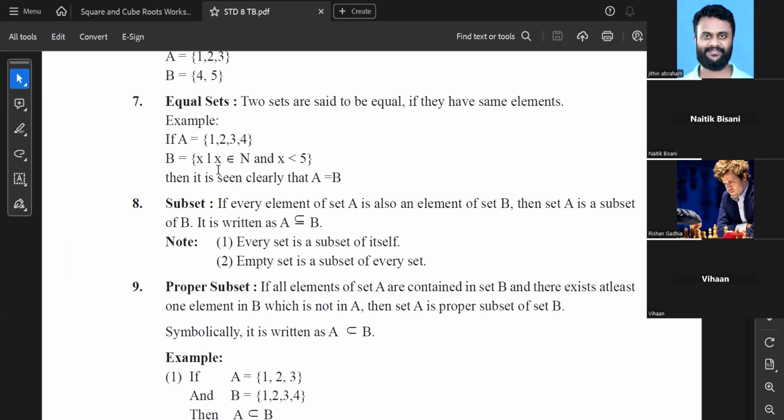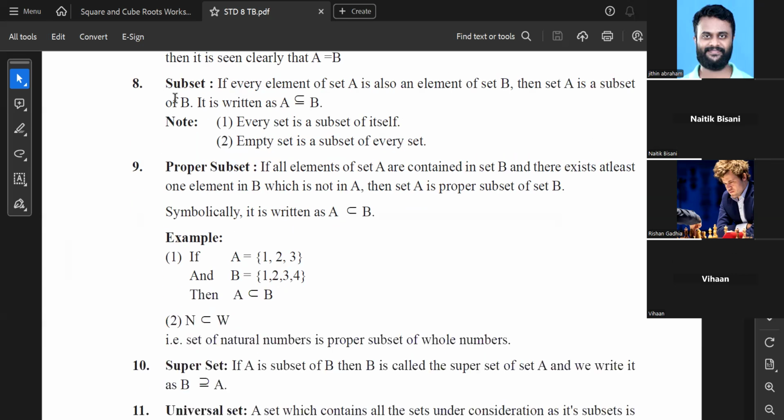Seventh one, equal sets. Two sets are said to be equal if they have the same elements. For example, A is equal to {1, 2, 3, 4} and B is {x}, where x is a natural number and x is less than 5. भाई दोनों तो एक ही है ना, कुछ फर्क नहीं पड़ता. So it is clearly seen that both of them have the same number of elements, the same elements, not only number of elements, same elements they have. Hence they are called equal sets.